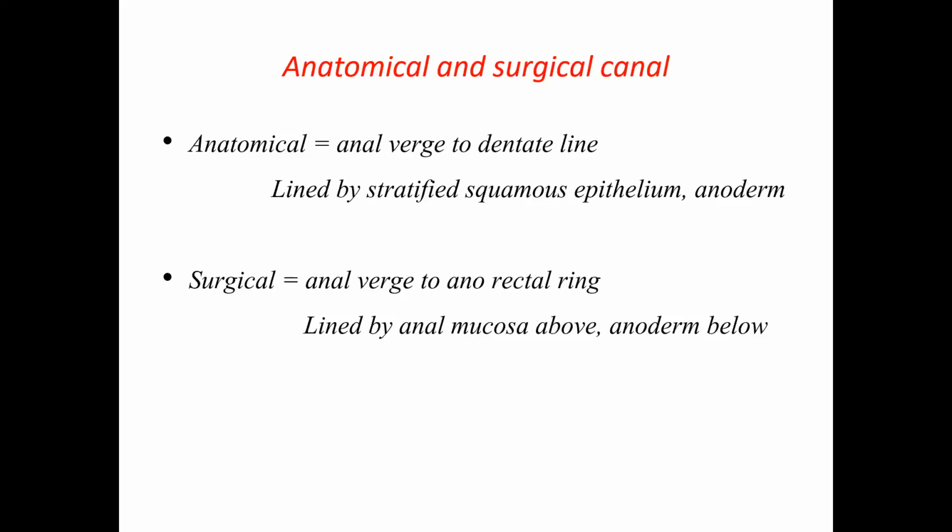In the middle, you have a separating line called the dentate line. The development will be different below and above the dentate line. Functionally, they are one single unit. This functional part is called the surgical anal canal, which is a little longer than the anatomical part.